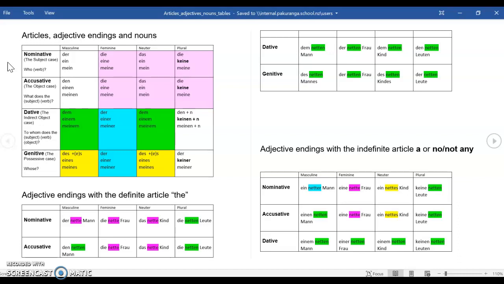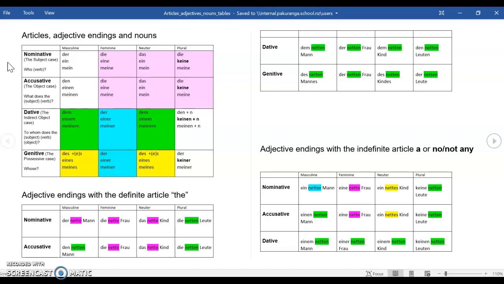Then we've got the accusative. So remember, there are prepositions that take the accusative, but also it is the object or direct object case. So if I have a pen, I am the subject. The verb to have belongs to me. What is it that I have? I have a pen.